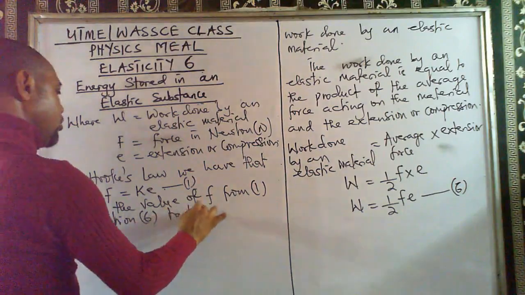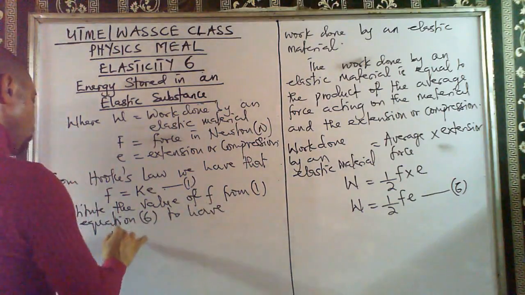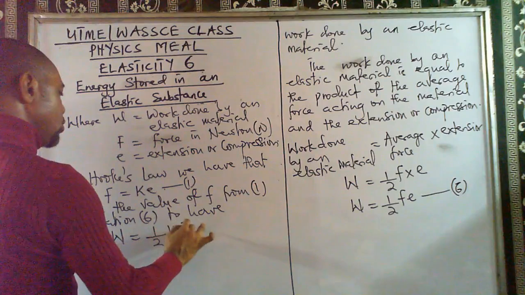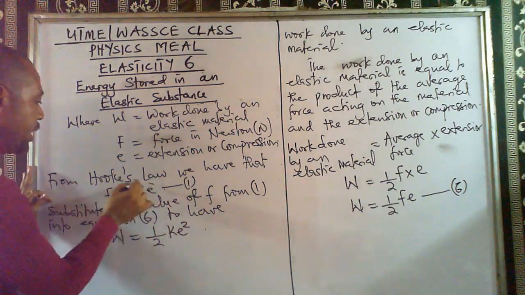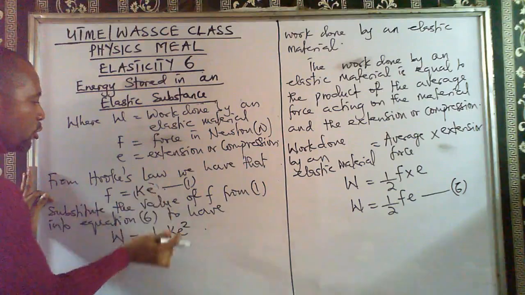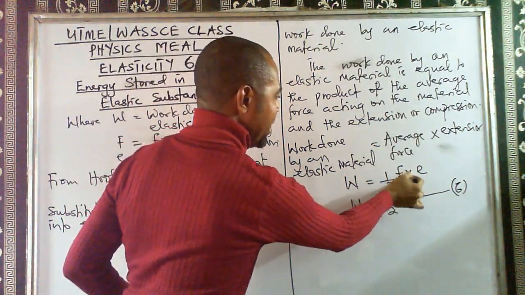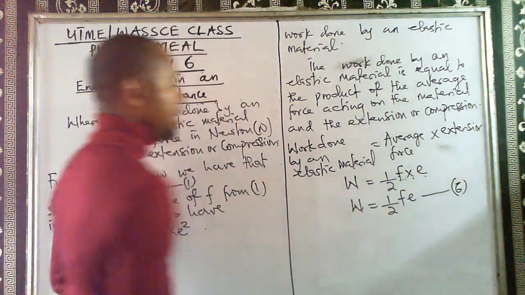To have that work done now is 1/2 K E, replacing F with KE. So KE times E will give us KE squared.